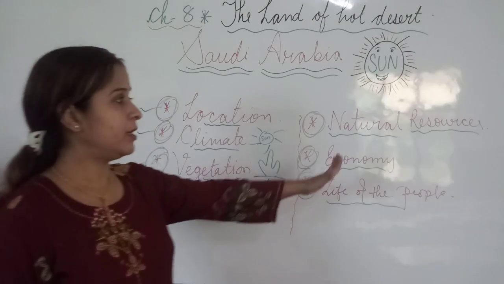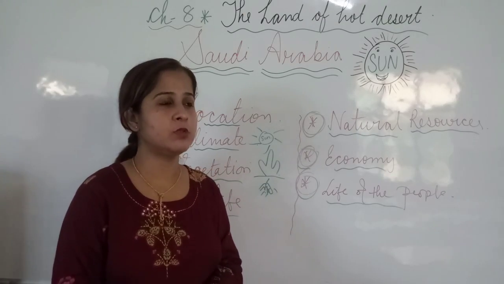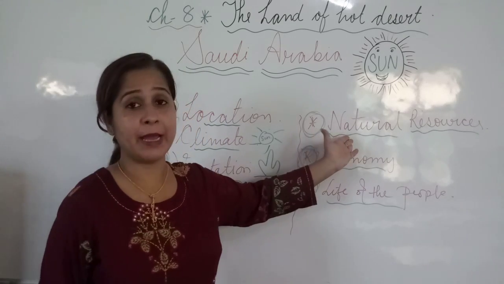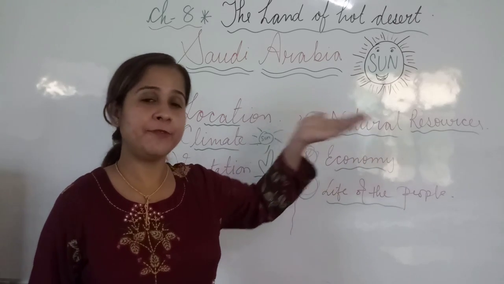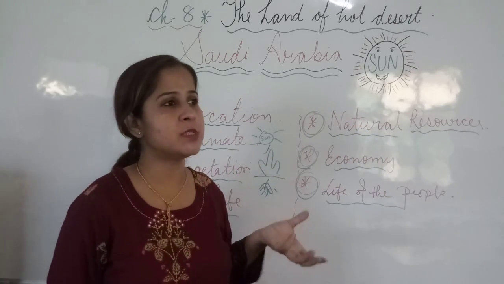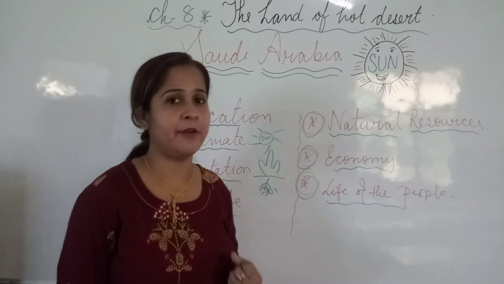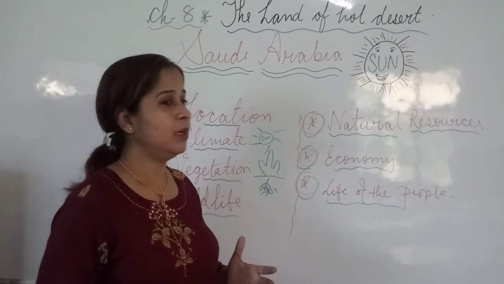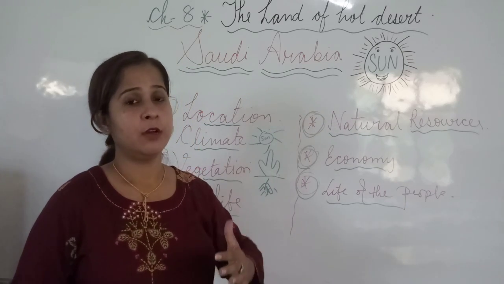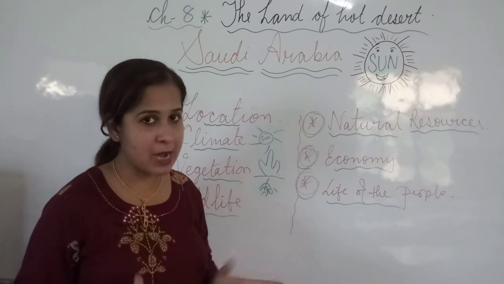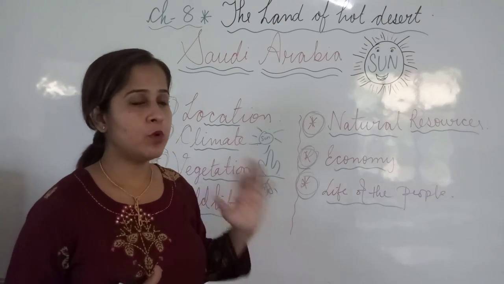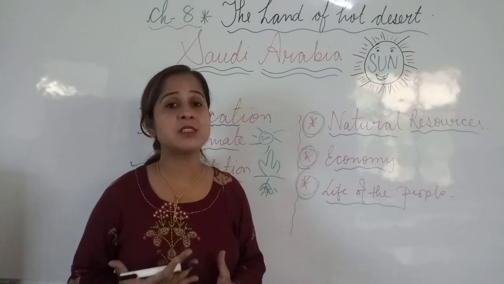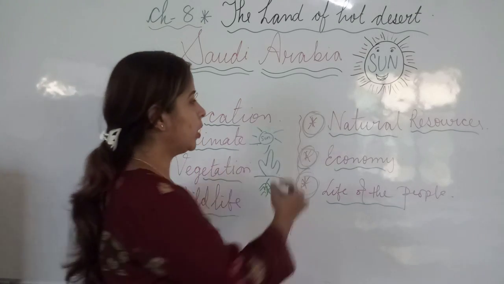Now, natural resources. By natural resources, I mean those resources which are gifted by God. These are not prepared by human beings. These resources are helpful things which help in our daily life. Those are called natural resources, and oil is one of the natural resources which is found here in abundance. Saudi Arabia is the most famous country which produces the largest amount of petroleum in the world.